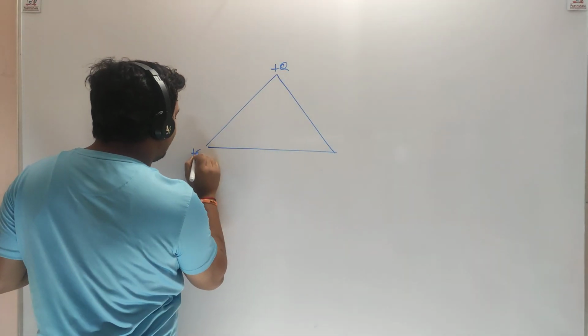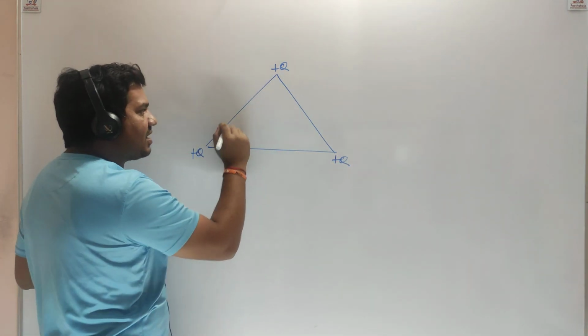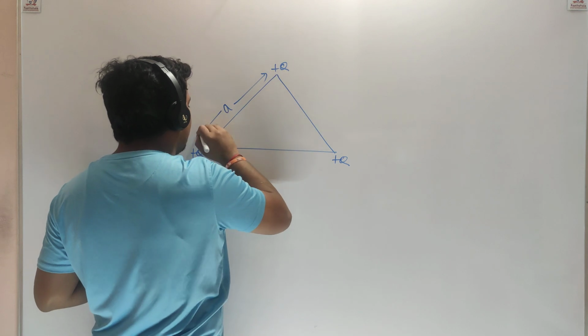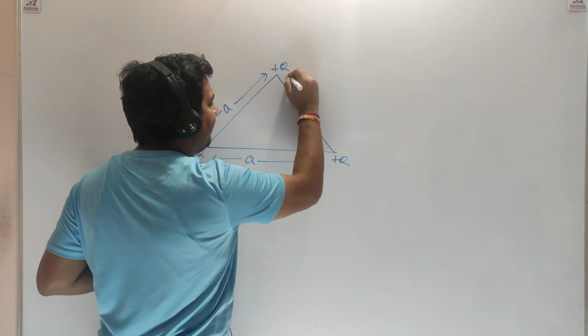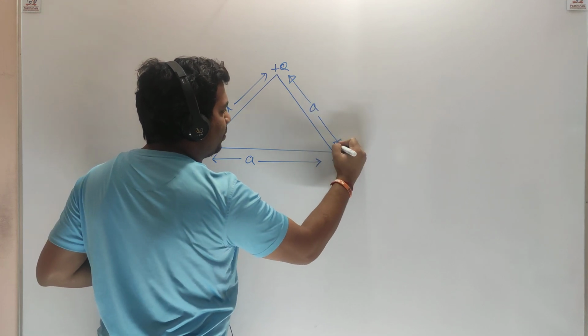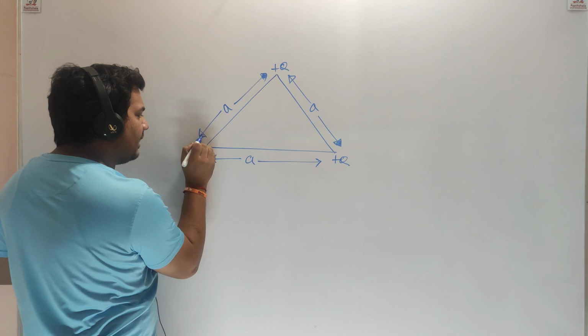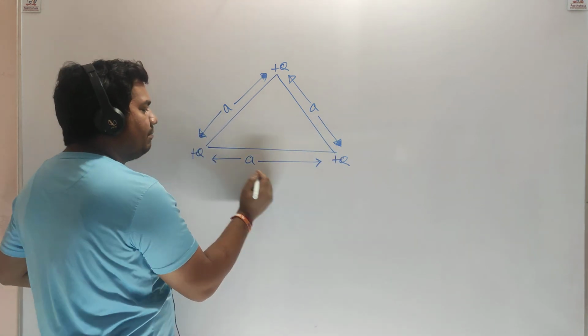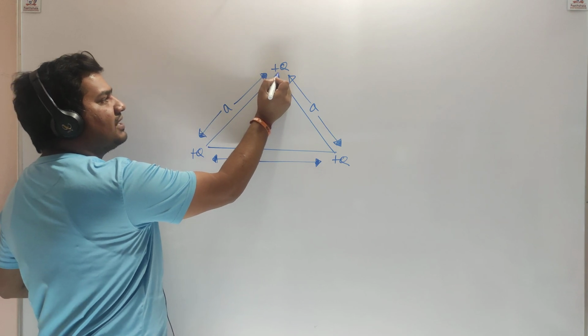And we want to bring this system into equilibrium, right? This is the system and we want to bring it into equilibrium. This distance is A, this distance is also A, and this is also A. Before putting the third charge at the centroid, let's find the net force on this.